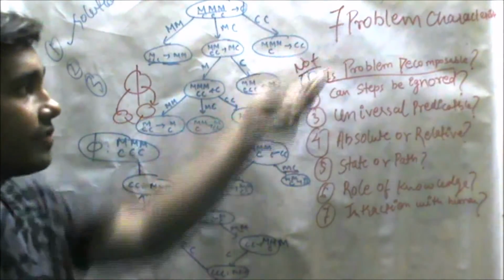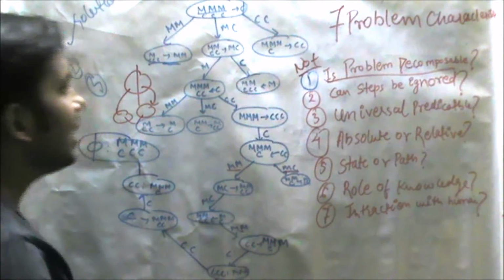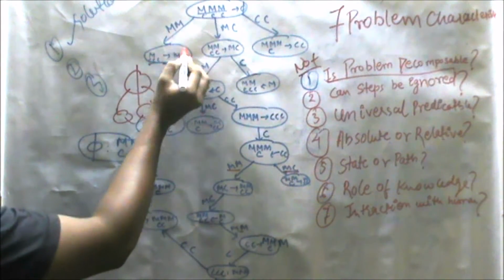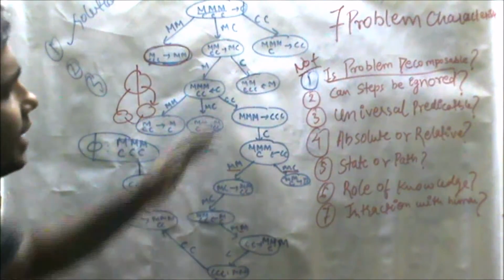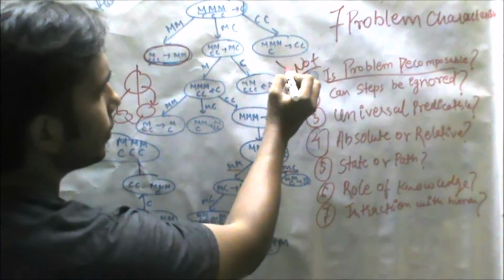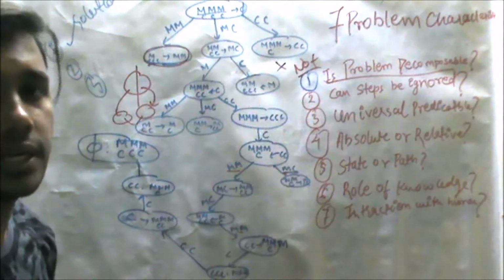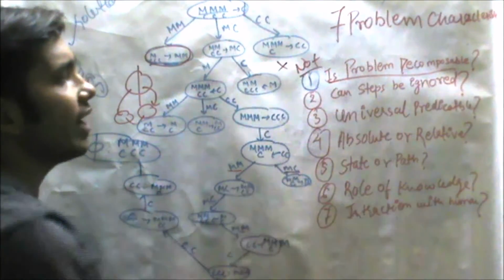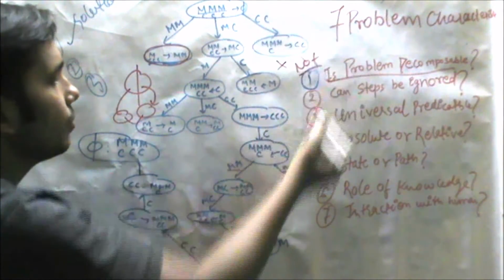The second property of the 7 problem characteristics is: can steps be ignored or undone? Likewise, we are seeing that this solution was ignored and this step was also ignored, because we know that if we move forward in this direction, then definitely we will not find the solution. So steps of these problems are ignored.